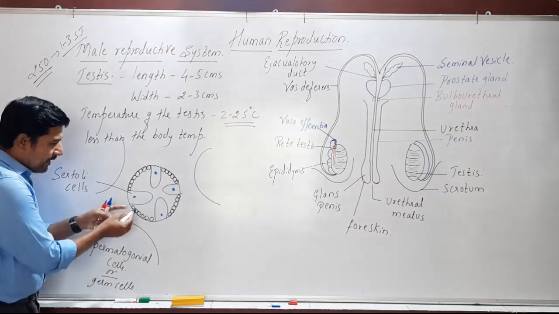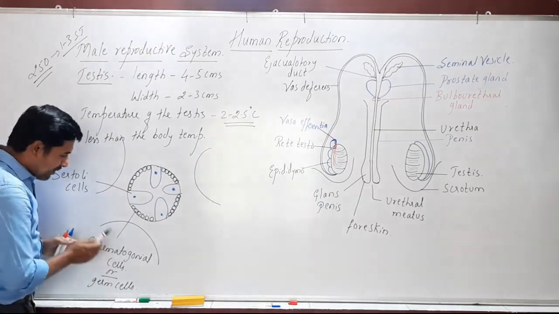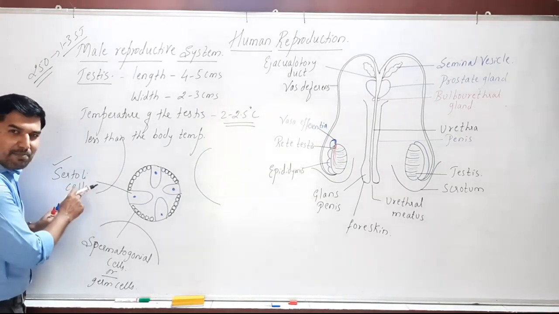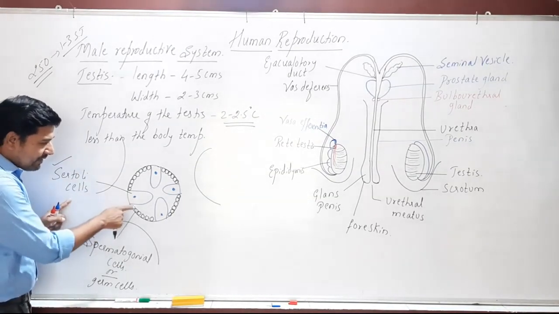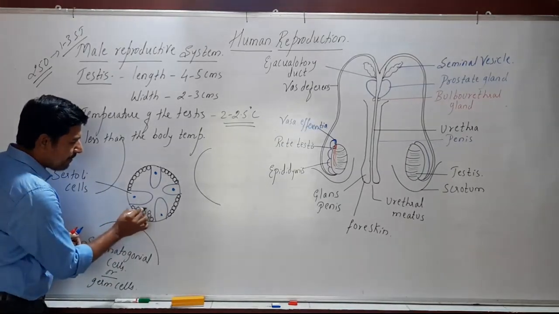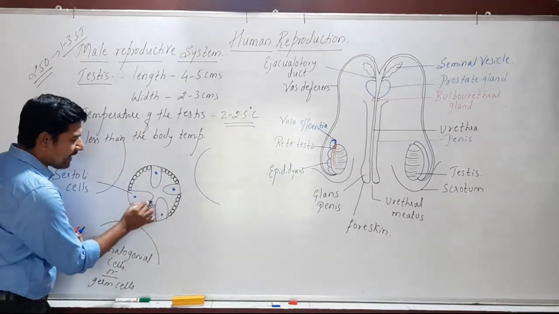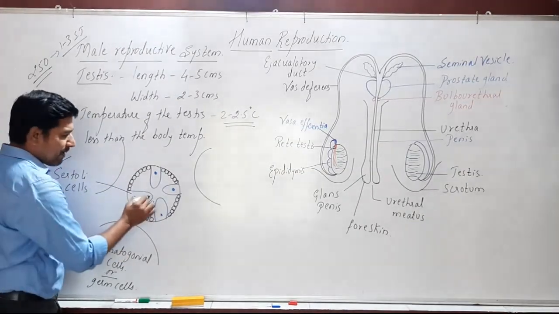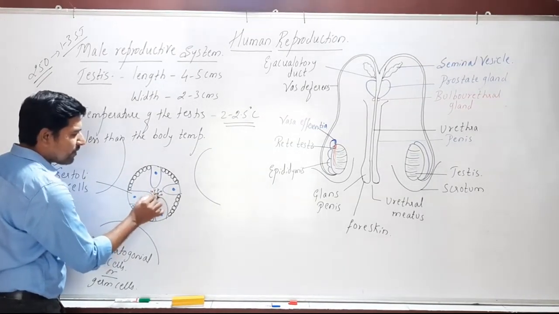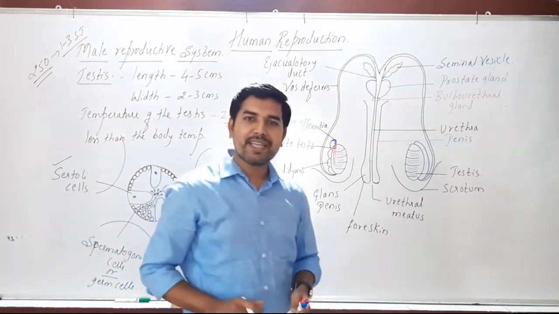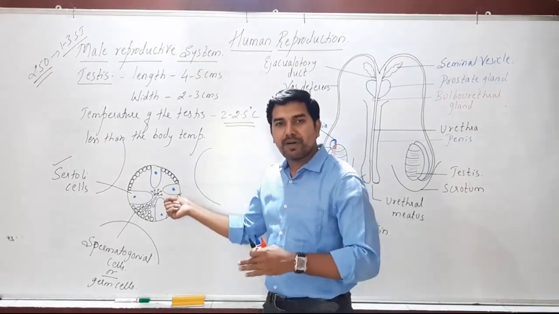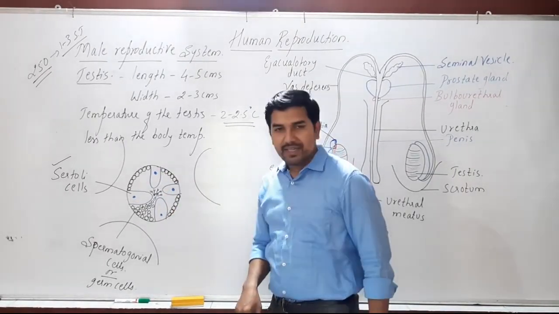Now, what is the function of Sertoli cells and what is the function of spermatogonial cells? The Sertoli cells provide nourishment for the growing spermatogonial cell, and this spermatogonial cell ultimately forms into primary, secondary, tertiary spermatocyte, spermatids, and matures into sperms. So sperms are formed in each seminiferous tubule. This is how the sperms are produced.